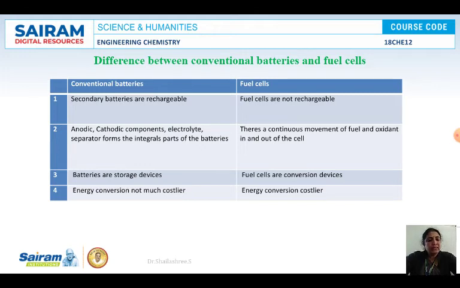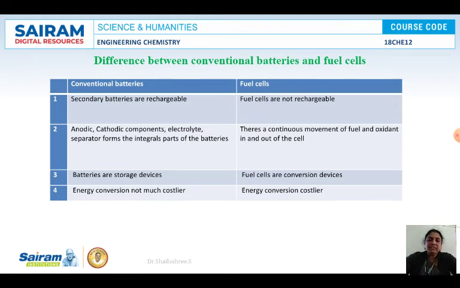Anode will be there, cathode will be there, anodic component will be there, cathodic component will be there, electrolyte will be there. In between there will be a separator, and the whole system will be covered with a leak proof case, right? So all these things, anode, cathode, anodic component, cathodic component, electrolyte, form the integral parts of the battery.